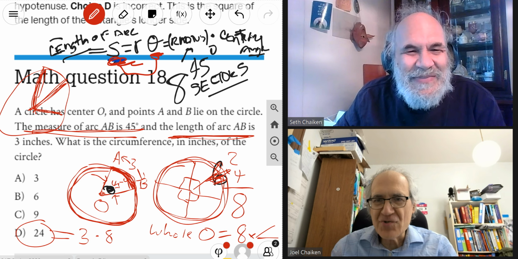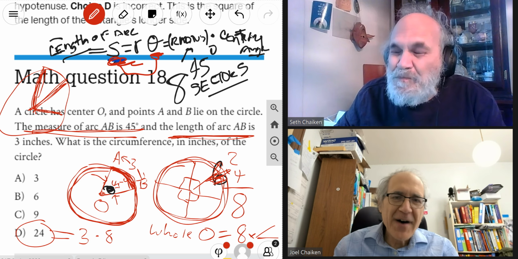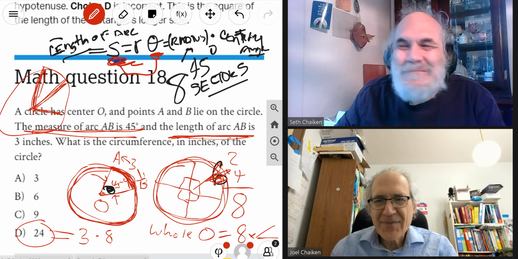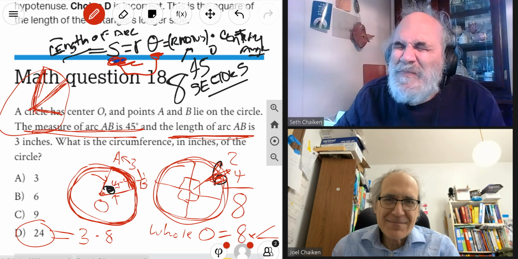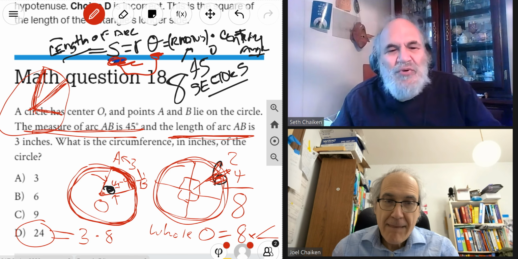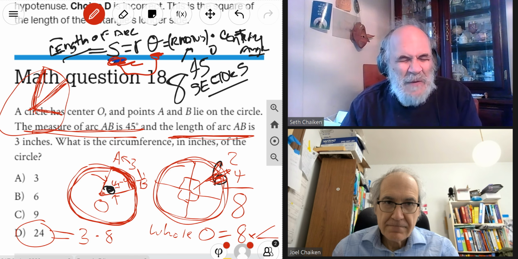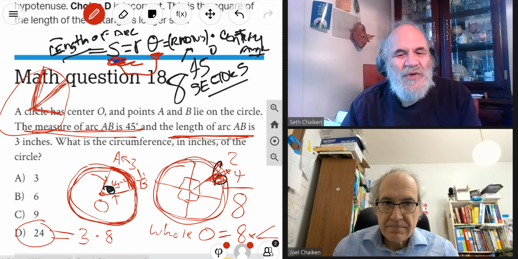You could use all the formulas, and then you get bogged down in the pi. Some people may do that. So what is the approach? The approach is to visualize the relationship between the only two things that are given.